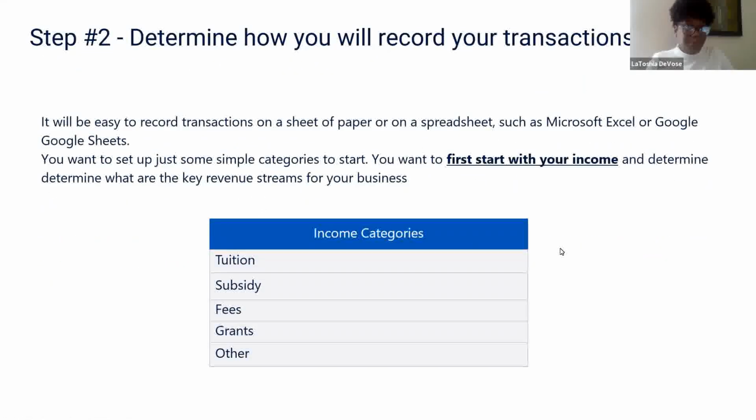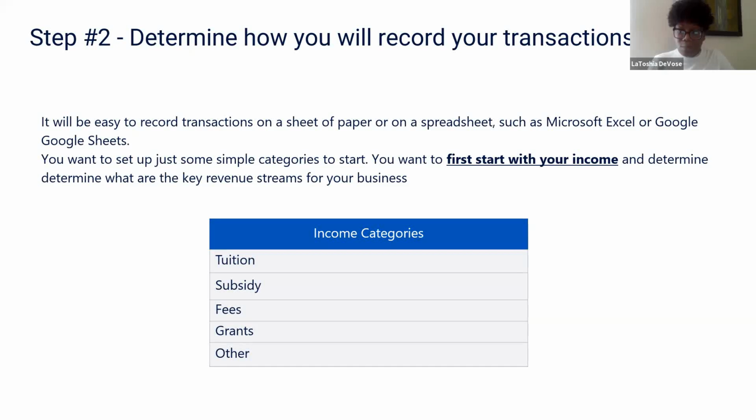So step 2, now that you've determined how you will account for funds, you will need to determine how you're going to record your transactions. For many small childcare businesses, it will be easy to record transactions on a sheet of paper or on a spreadsheet such as Microsoft Excel or Google Sheets. You want to set up just some simple categories to start.